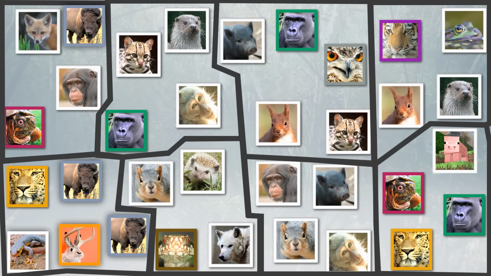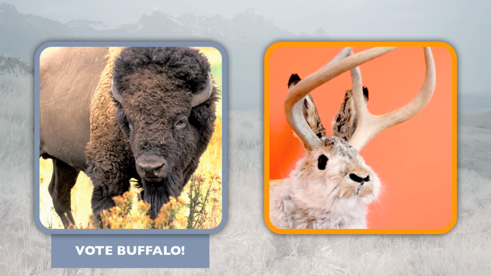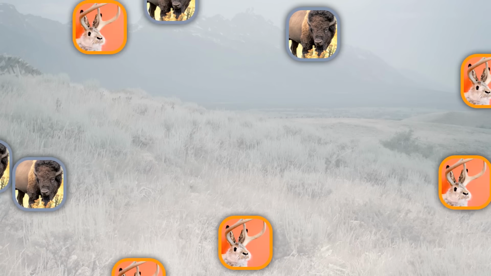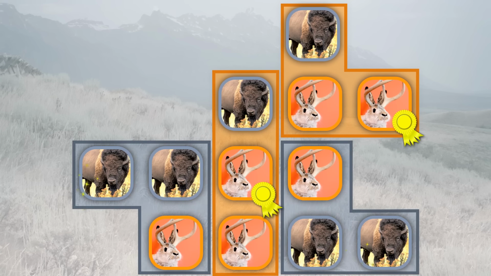To best understand how the system works, let's take a look at a small colony where there are just two political parties, the Buffalo and Jackalope. This colony is divided into 4 ranges. In the first election, Jackalope candidates win 2 of them, and Buffalo candidates win the rest.